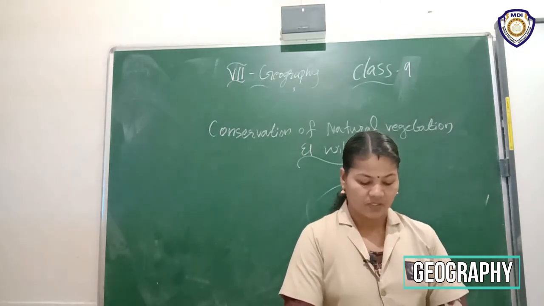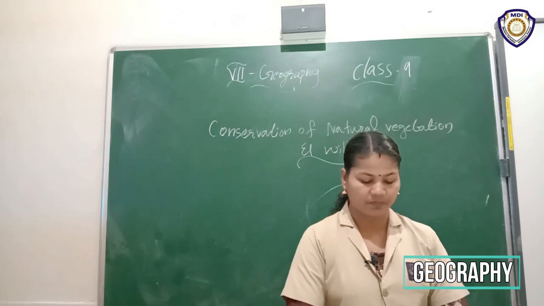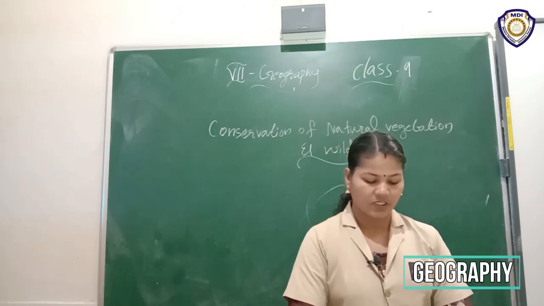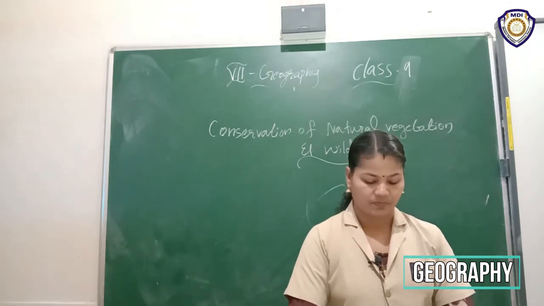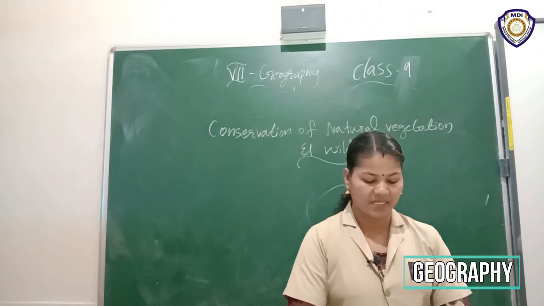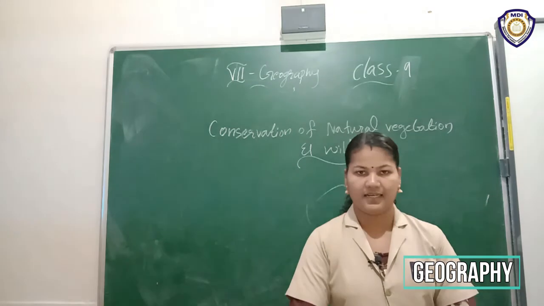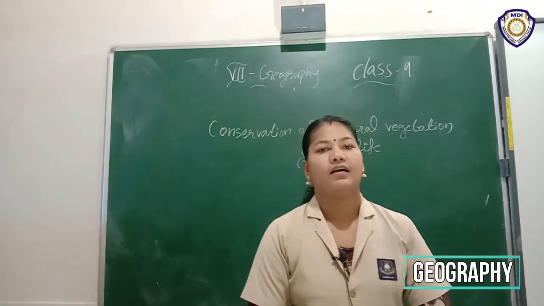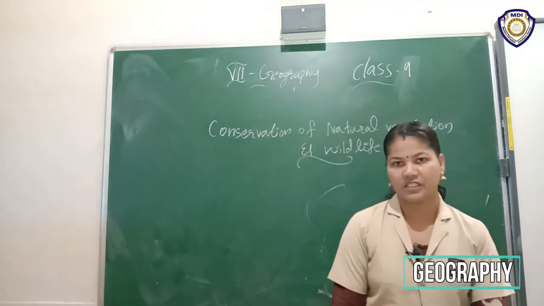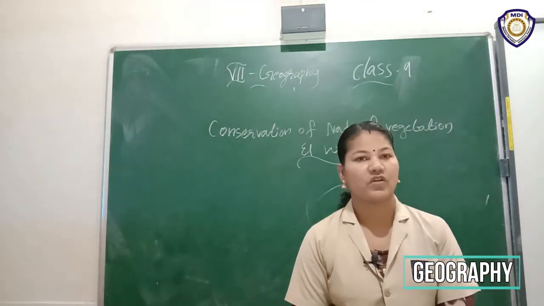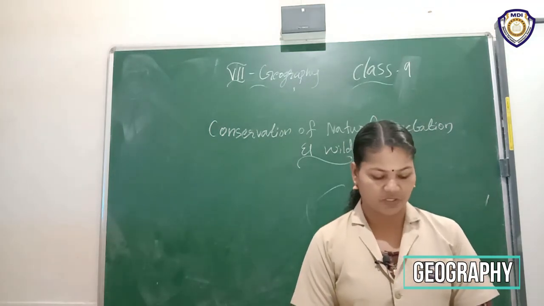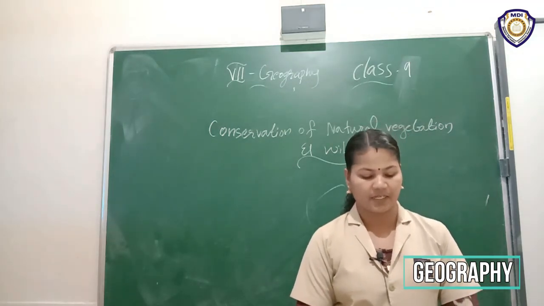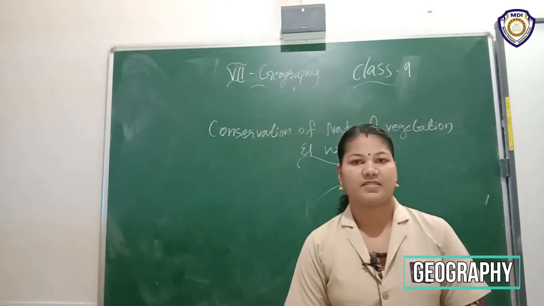The third one: school children should be encouraged for bird watching and visiting nature camps so that they appreciate the habitat of varied species. The fourth one: laws must be passed declaring the trade and killing of birds and animals is illegal. These are the four important conservation techniques. This is also included in our textbook. It's a very important question. I repeat, what is my question? Mention the steps that can be taken to protect plants and animals.